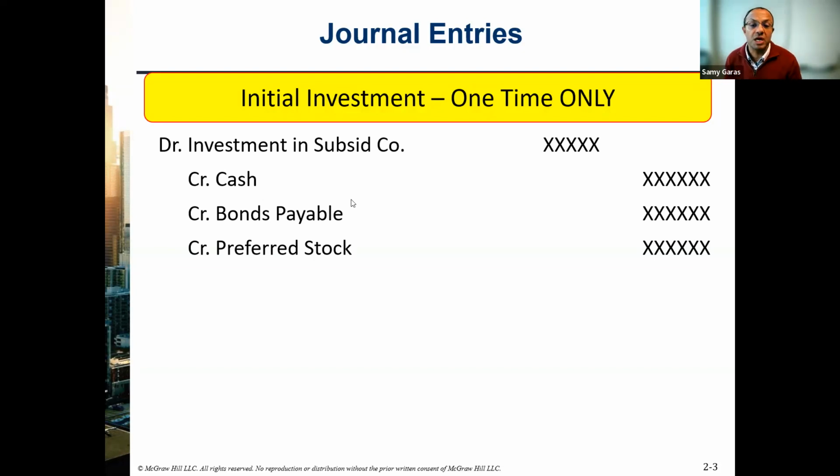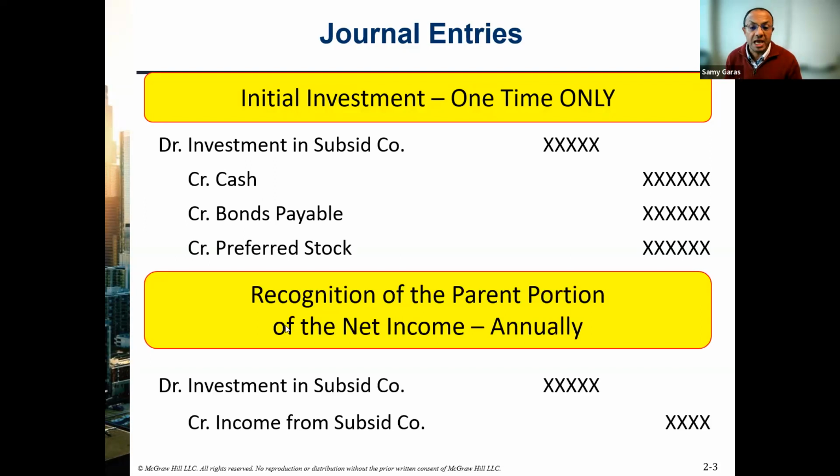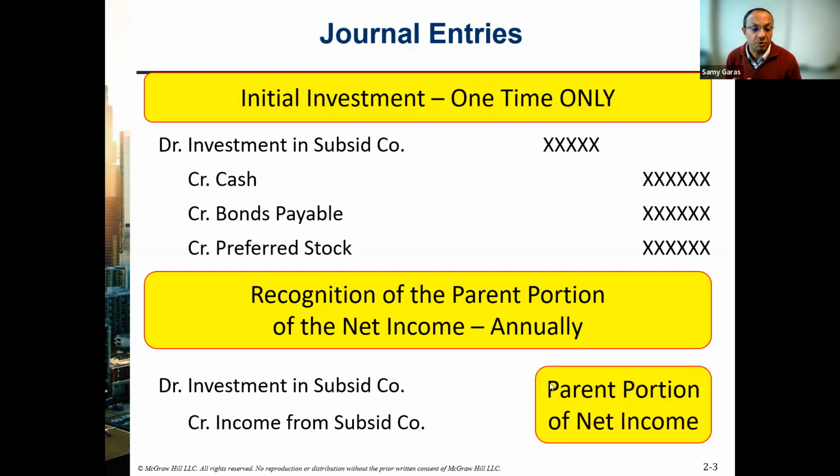However, when we come to the distribution of the net income, we have the same accounts. We debit investment, credit income, but the amount we put here is for the parent portion. It means if the subsidiary company is making $100 net income and the parent is owning 80%, the parent will take $80 and the NCI will take $20.